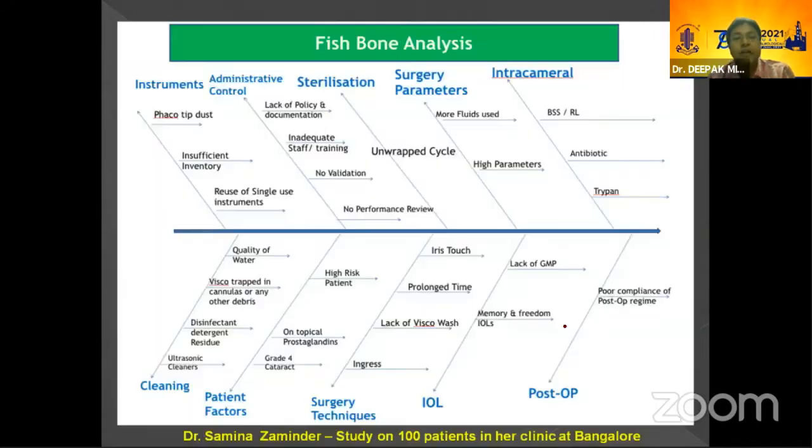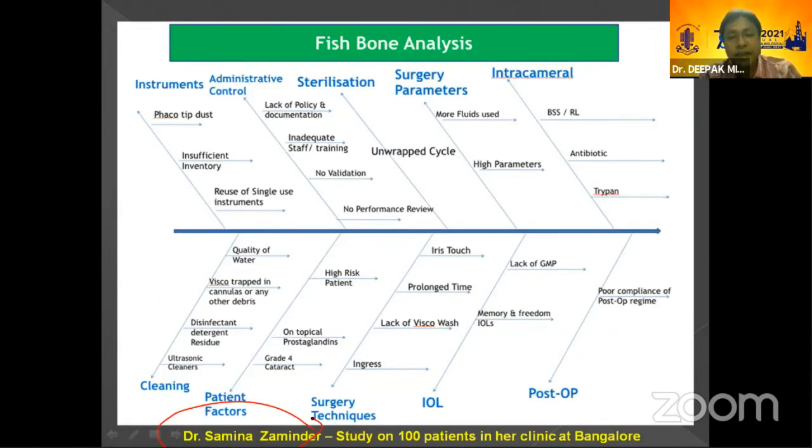Jalpa ma'am. But this is a fishbone analysis published by Dr. Samina Jamindar. She has noted the different parameters: instrumentation, administrative control, sterilization, surgery parameters, intracameral, cleaning, patient, IOL. You can find out each step of the cataract surgery is very important.